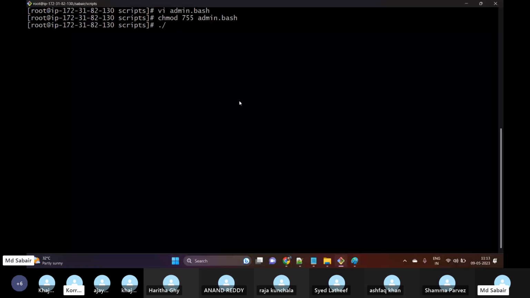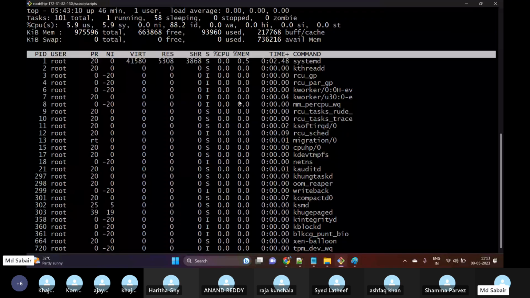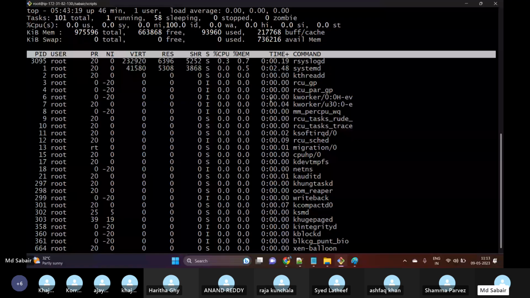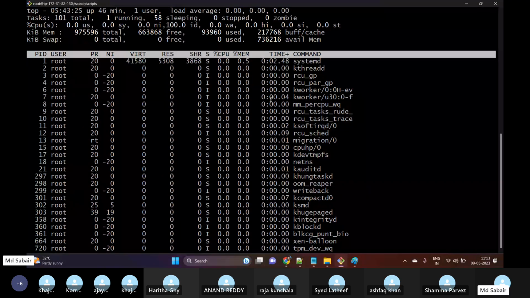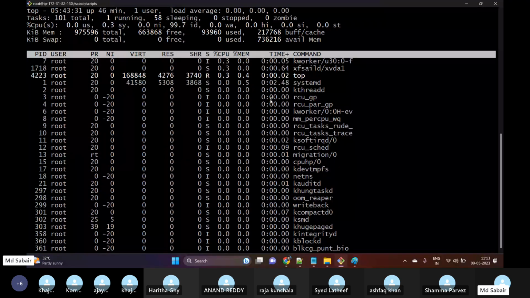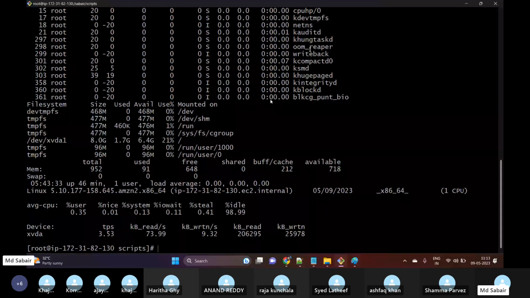Here we can see only the top command is getting executed and the other commands haven't been executed, because the top command will hold the session. It will continuously monitor our box. So what this has done is hold our session. So what we need to do, let me exit. The moment I press Control C, we can see the different commands get executed. This is df, this is free -m, this is uptime.